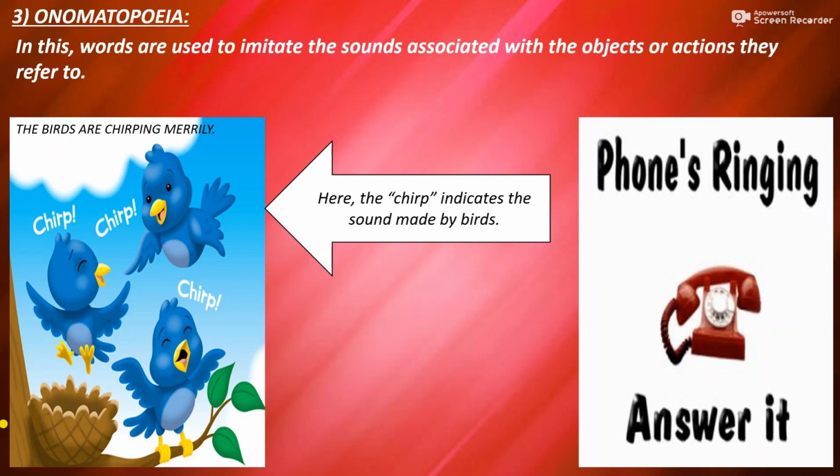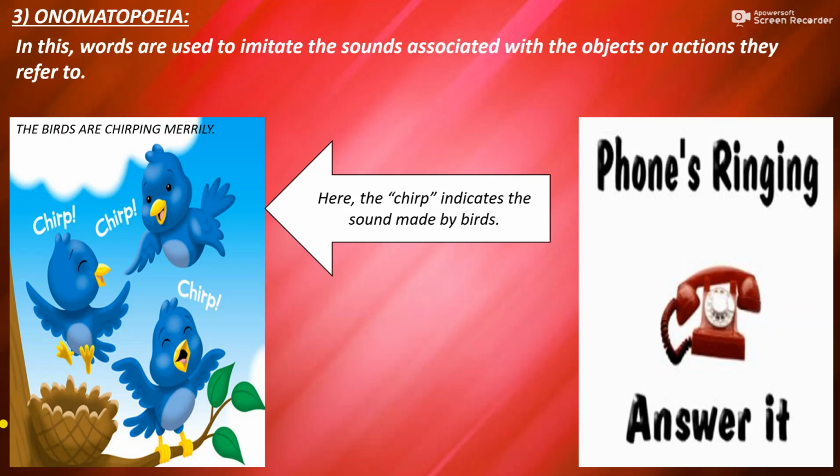In this sentence, the word chirping actually indicates the sound which is made by birds. So since we are talking about the noun and we are also associating the sound which the noun creates in the same sentence, thus we can say that this sentence is an example of onomatopoeia.